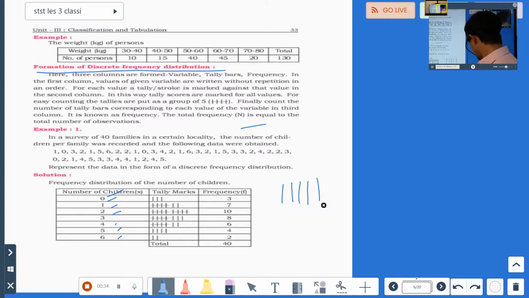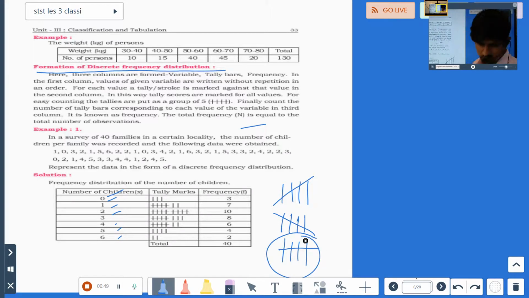For that 5, instead of doing another stroke, we'll make a cross like this, or sometimes they'll do it like this also, sometimes like this also. That means this is a group of 5. It will help us to count in fives first, so it will be easy to count.